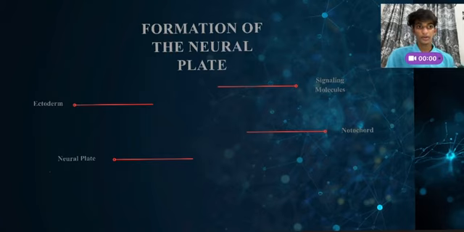Now let's see how the neural plate forms. A structure called the notochord acts like a teacher giving instructions. It sends signaling molecules to the ectoderm and says it's time to become nervous tissue. As a result, the ectoderm thickens and forms the neural plate.